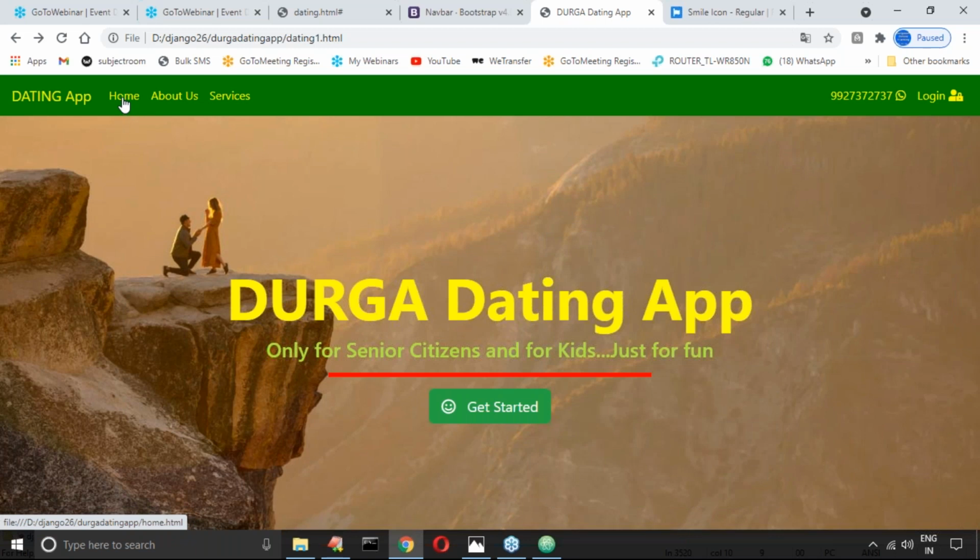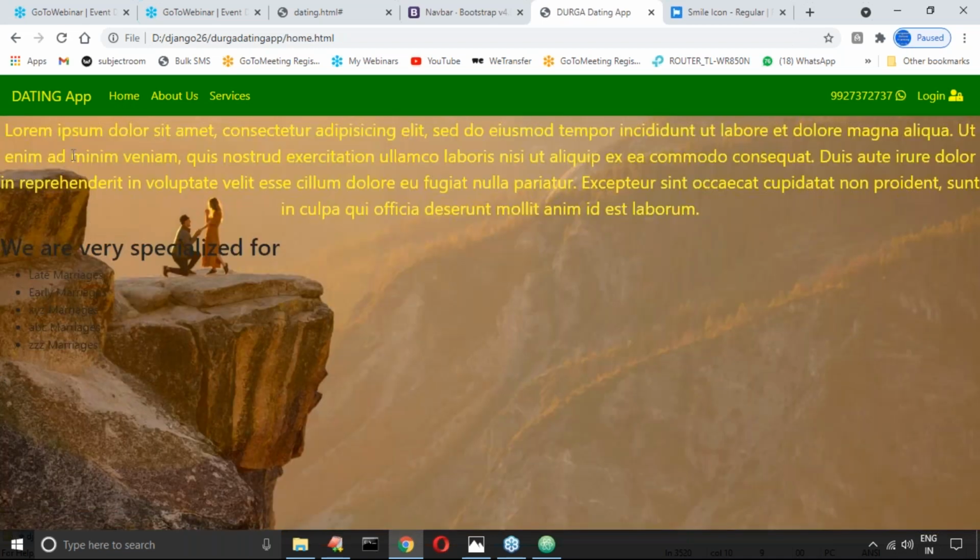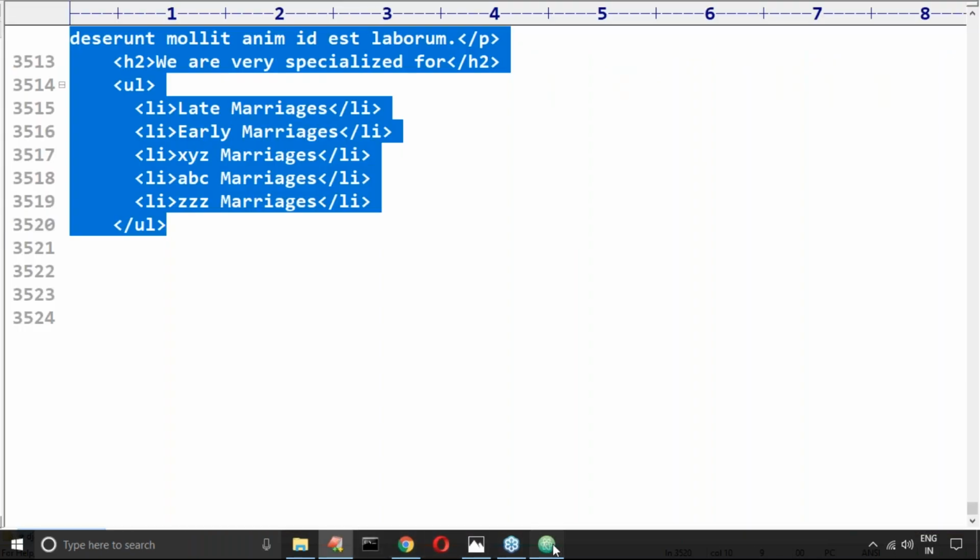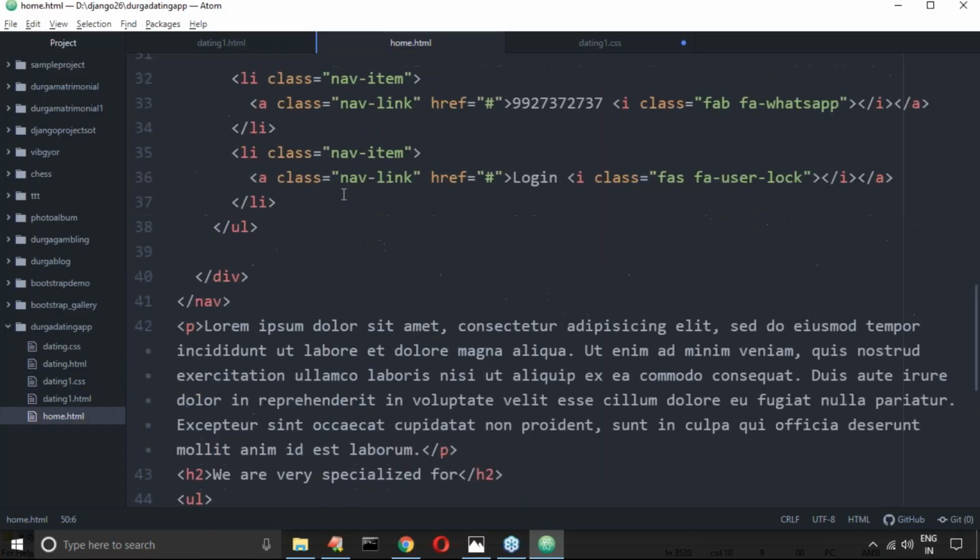Once you click, now I want to go back to the original page. If I click this one, it should come, but the problem here is I didn't keep the link. One minute, now observe. Let me open home.html.